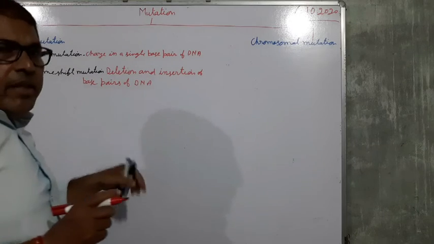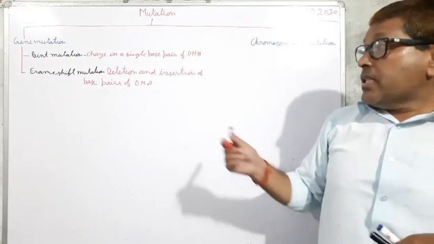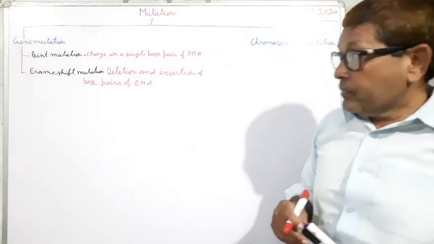One base pair may be deleted or inserted, or more than one base pair. So this is called frame shift mutation.